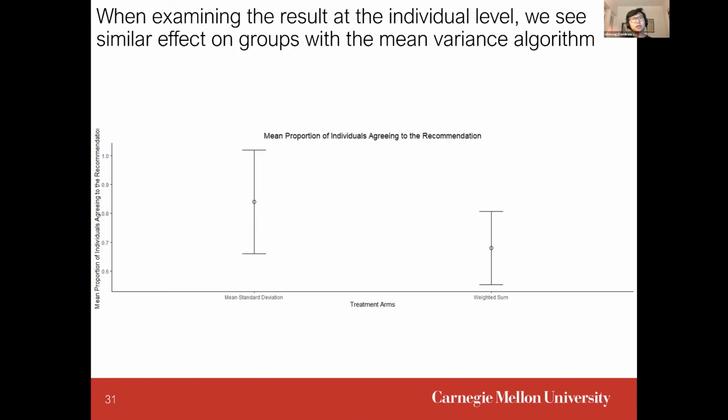At the individual level, we still see that individuals, when provided with a recommendation from the mean variance algorithm, have a higher chance of accepting it compared to individuals given a recommendation from the weighted sum approach.